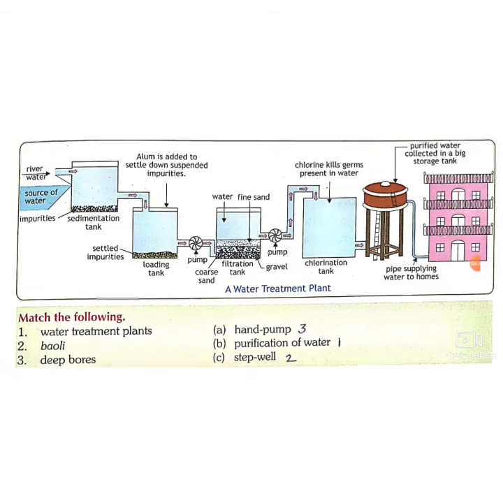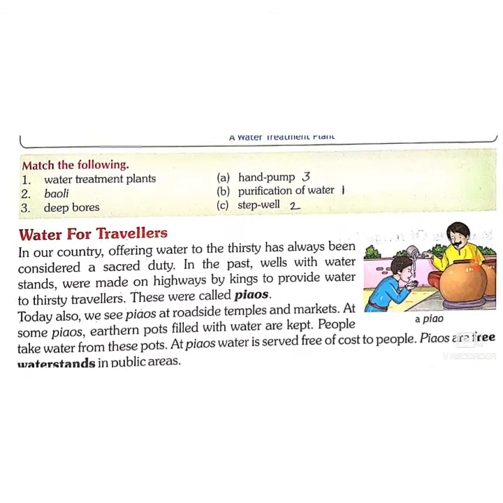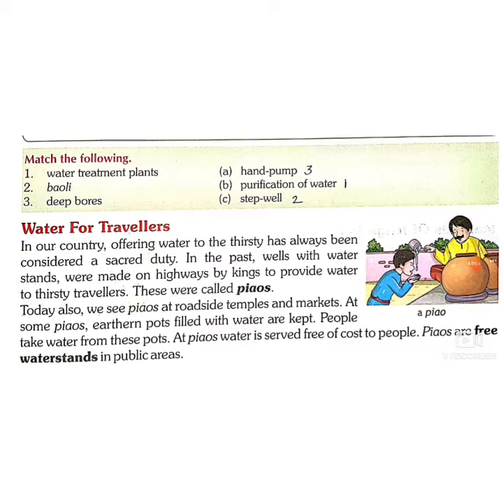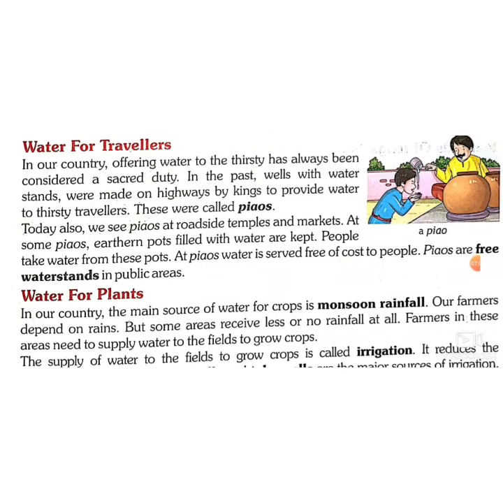we get water. Match the following: water treatment plants, hand pump, Bauli, purification of water, deep bores, step well. So we will match it now. Water treatment plants is the first, purification of water. Bauli, it is a step well made by rulers in our past. Deep bores, hand pumps. Water for travelers.